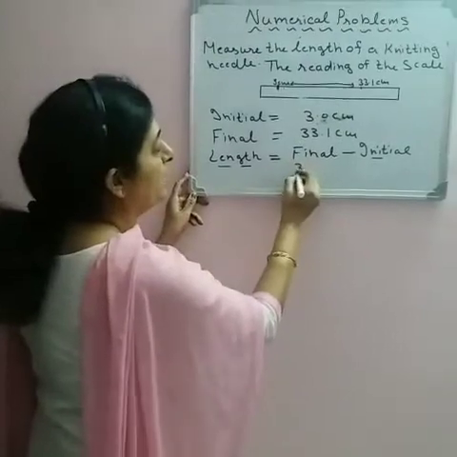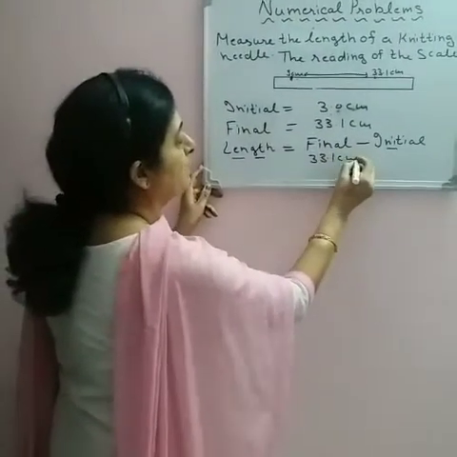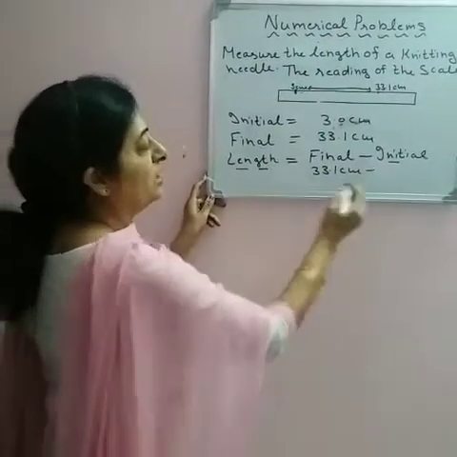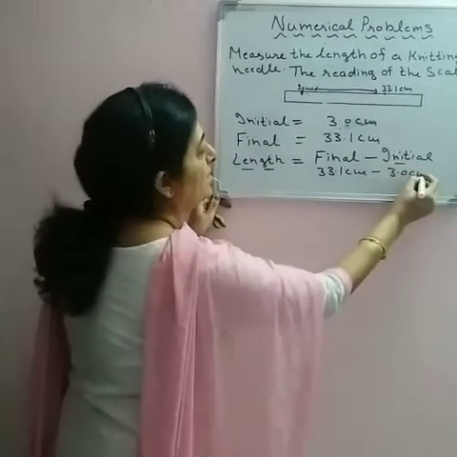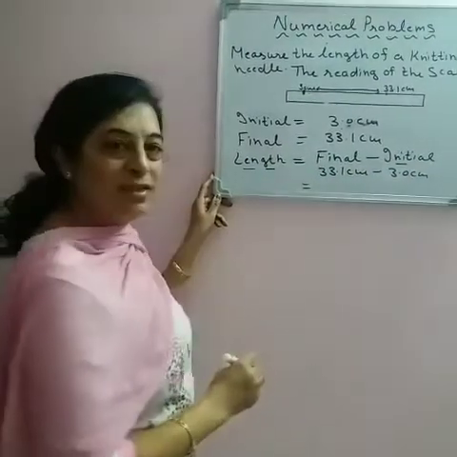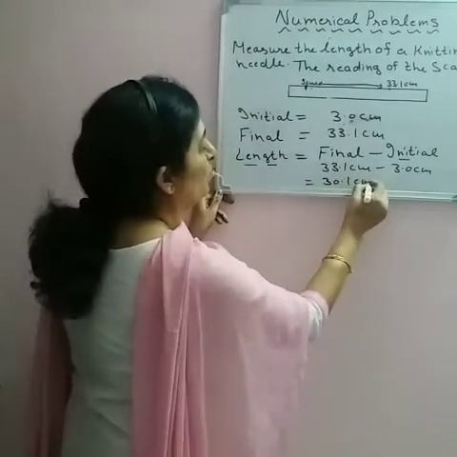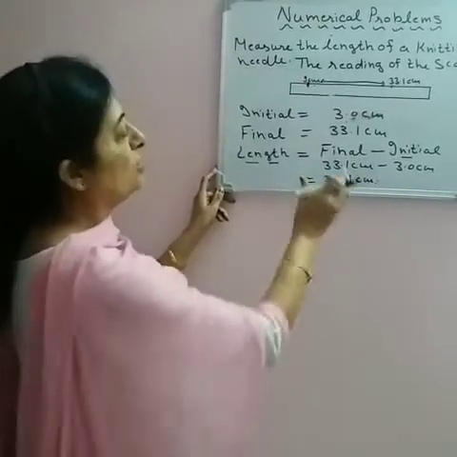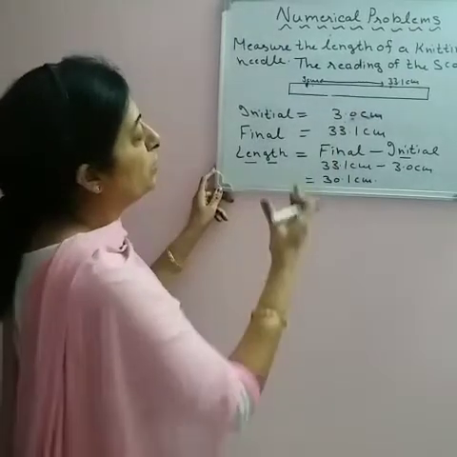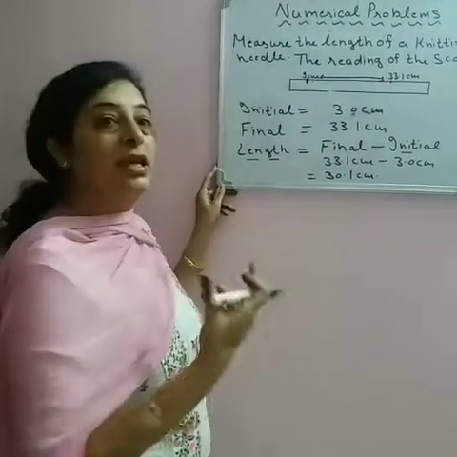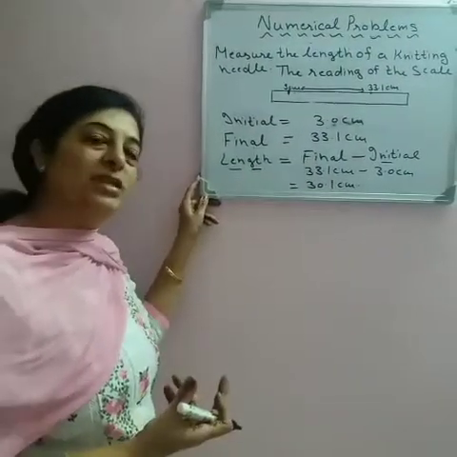So the final reading is 33.1 centimeter and the initial reading is 3 centimeter. So what is the length of the knitting needle? Naturally, that is 30.1 centimeter. In this way, we can easily obtain the length of any object.